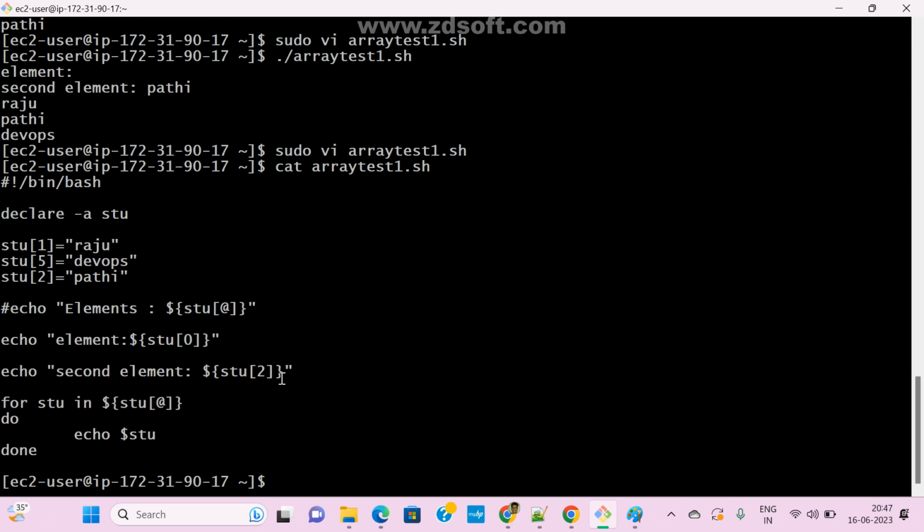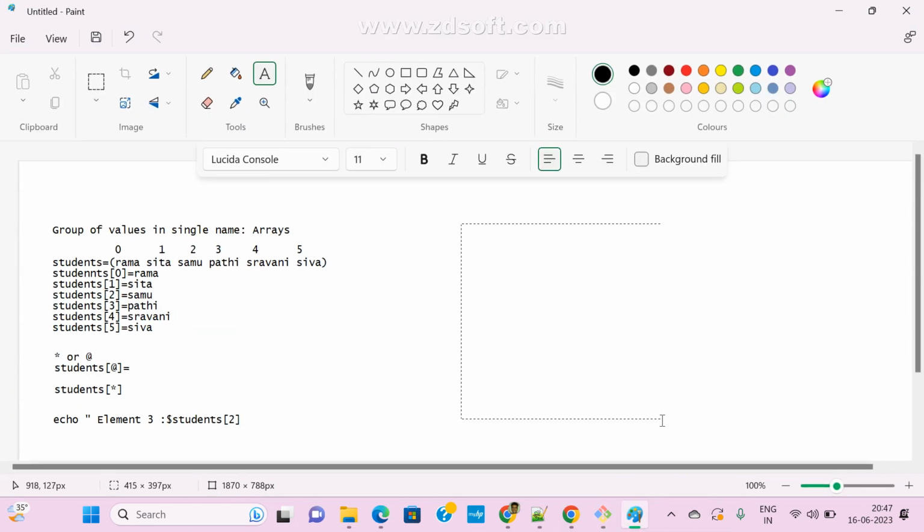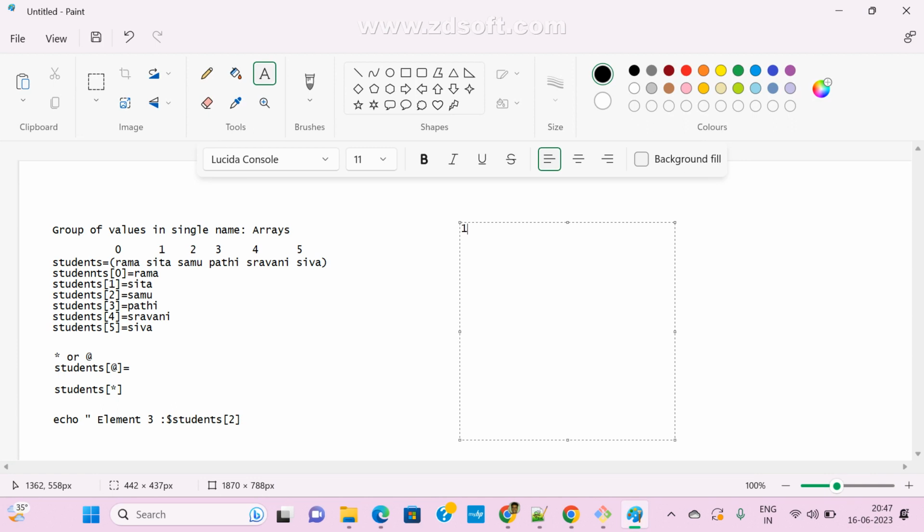What is the main thing? We can reduce the length of the code. So what are the advantages of functions? We can reduce the length of the code.